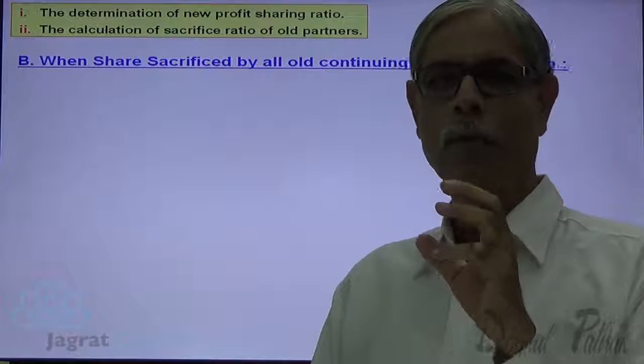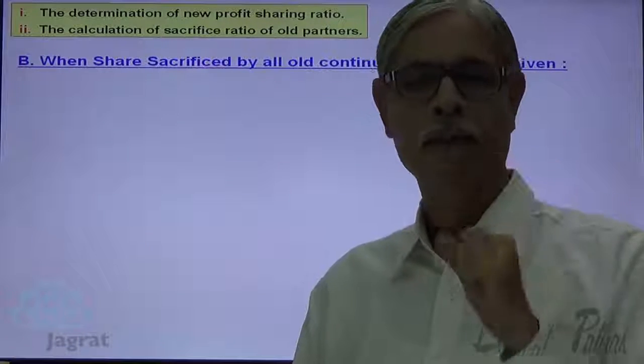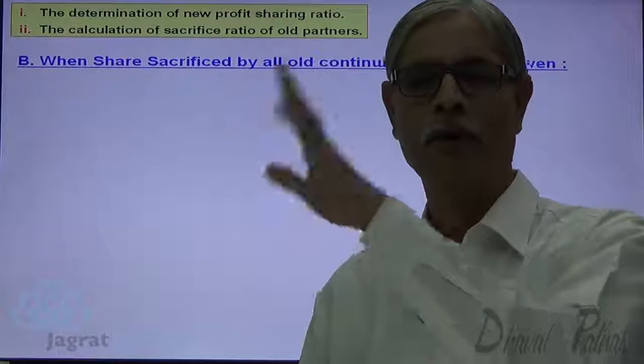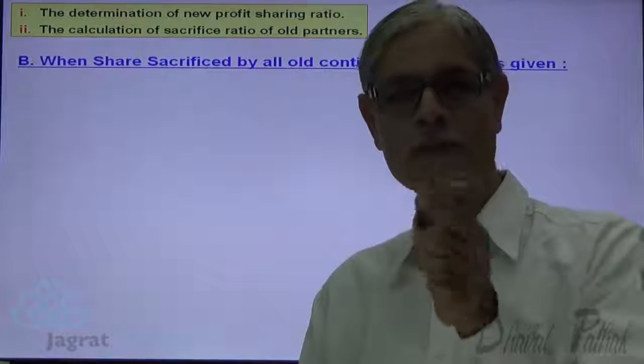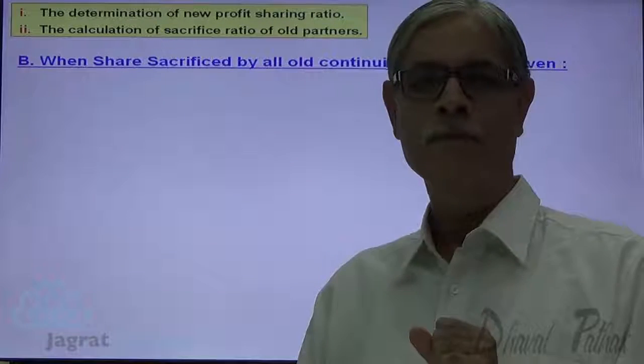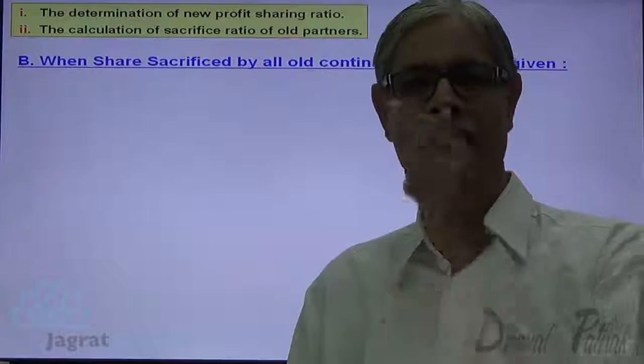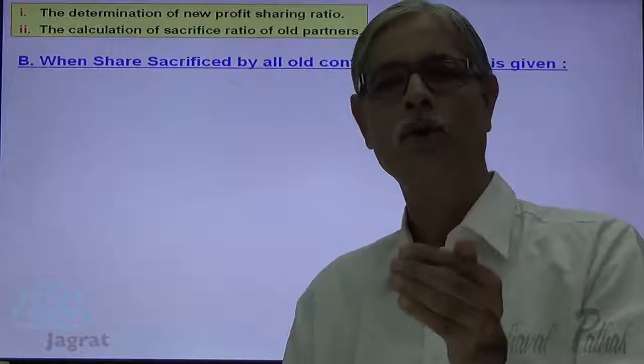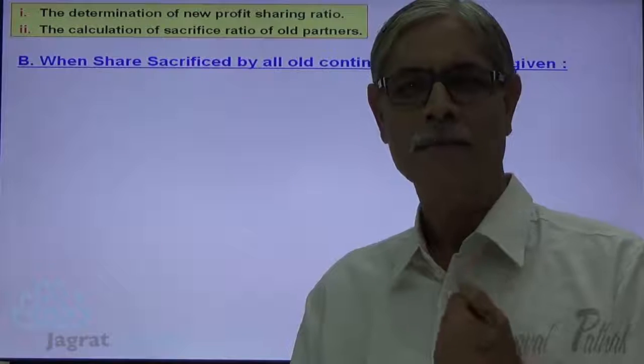Now out of these 4 parameters, you are given 2 parameters. With 2 parameters, you are given old profit sharing ratio. You are given share sacrificed by old partners. What you have to find out? You have to find out the share of new partner. You have to find out the new profit sharing ratio between all partners.